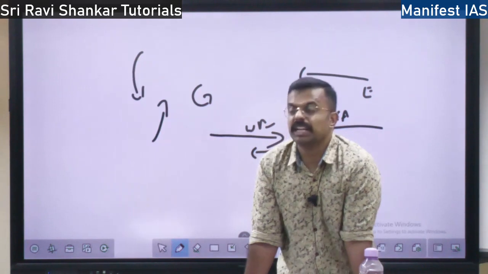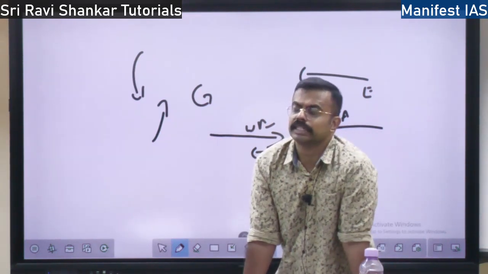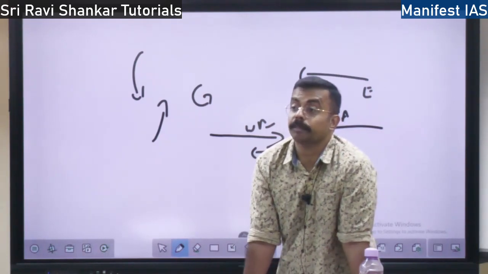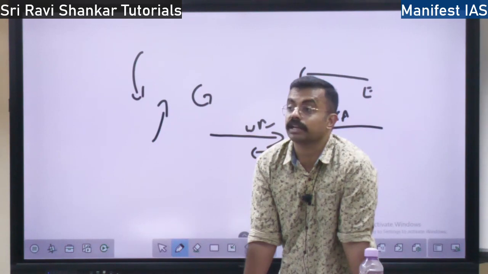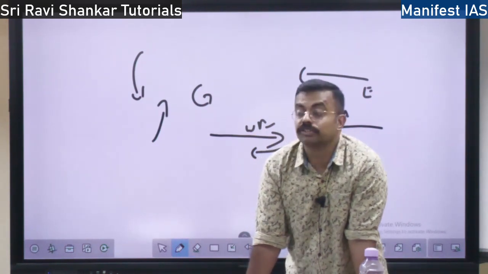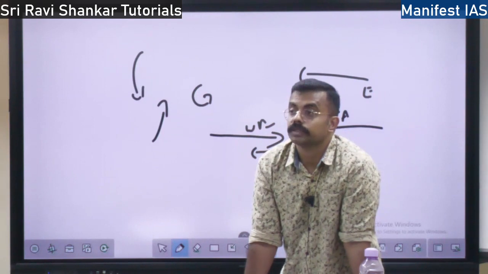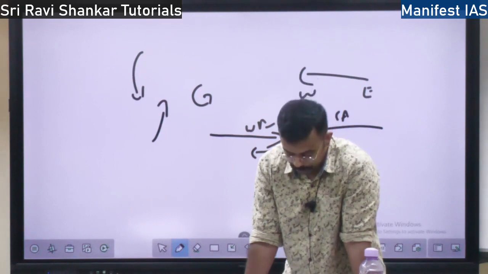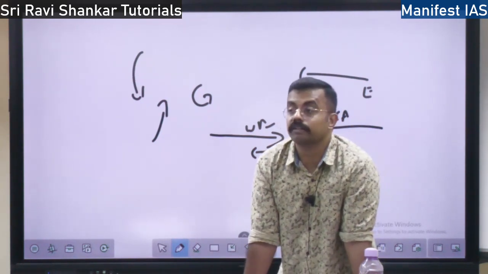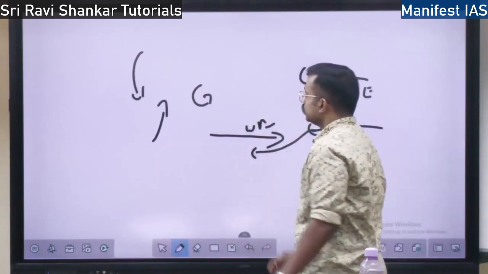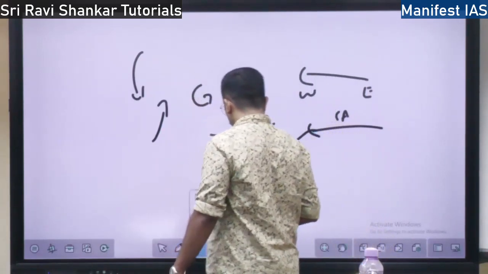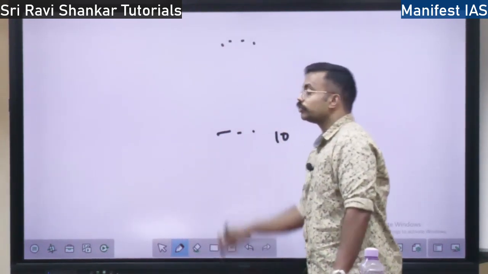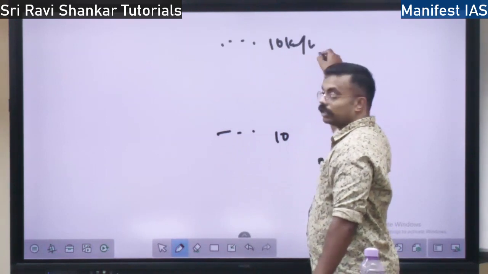So what are the conditions for cyclones to happen? First, there should be a very large sea surface, and there should be high temperature. Temperature over 27 degrees should be there for the cyclones to originate. Next, there should be Coriolis force. Only if there is Coriolis force will cyclones start, or else cyclones will not start, right? Then there should be no vertical wind speed variation. That is, if the wind speed at the lower level is let's say 10 km per hour, at the upper level also it should be 10 km per hour, right?